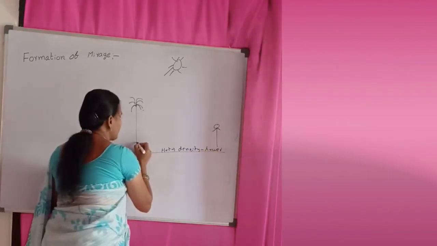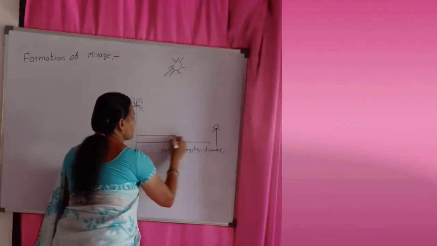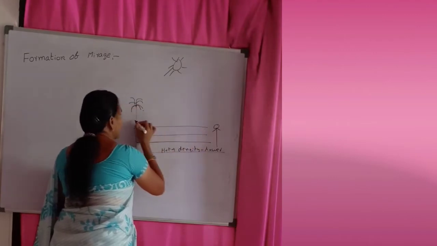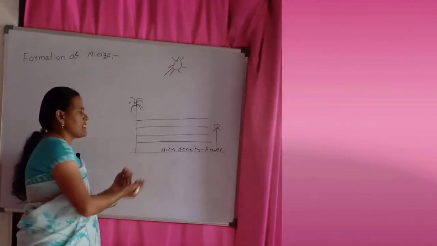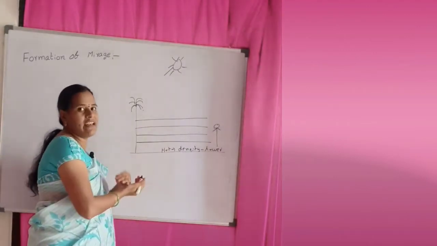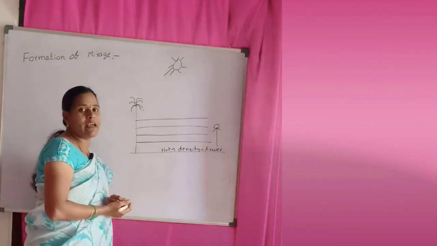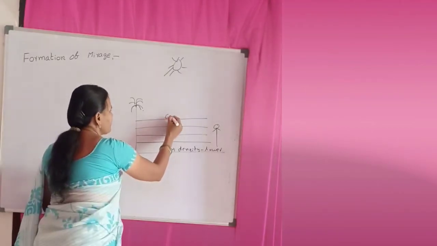When you go to the upper layers, they become very cool.